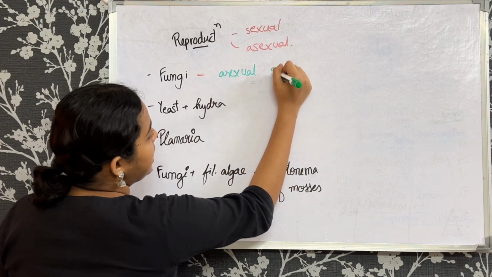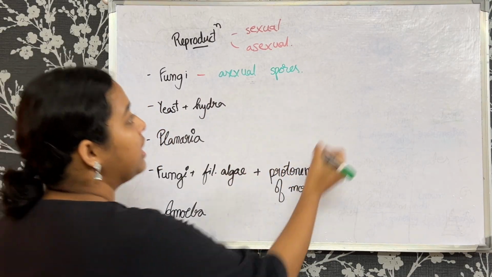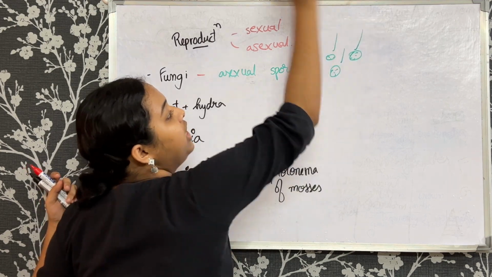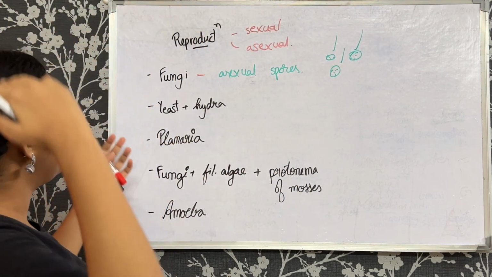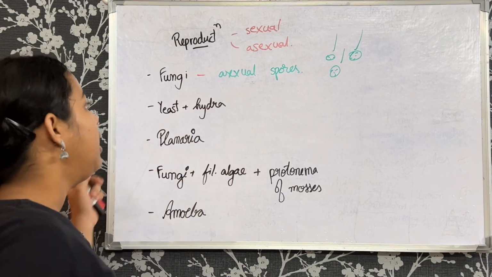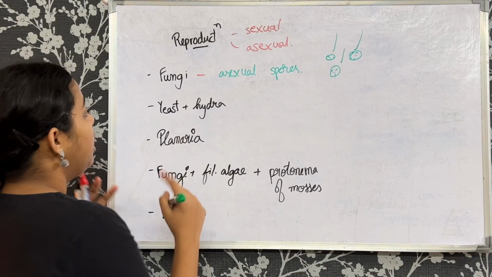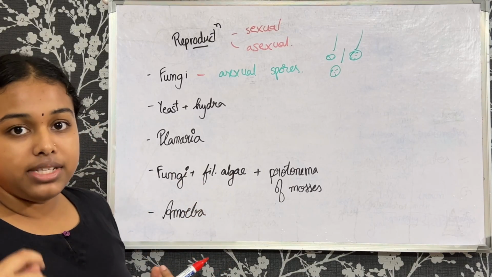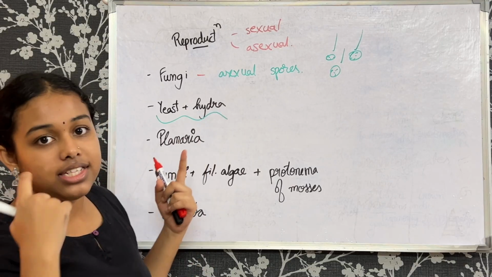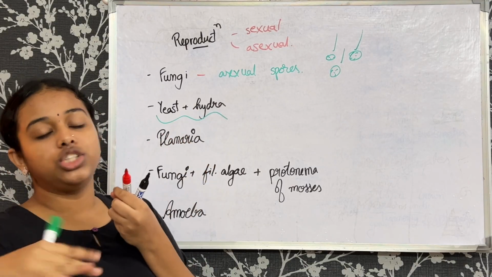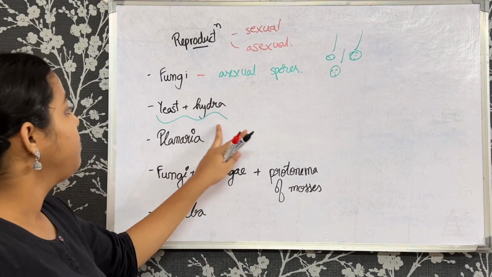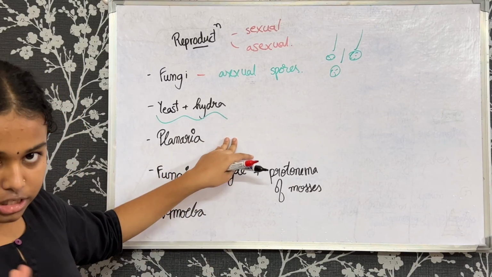So now this is by asexual spores, where multiple of them are released and they will go and settle, and then from them we will get new offsprings, and they will grow to do the same in the future. Now another example, yeast or hydra. They have mentioned in the textbook lower levels of living organisms like yeast or hydra. Why they have considered them as lower strata of the living organisms, we'll get to know as we go step by step in the subject, but here just remember that they have mentioned so.